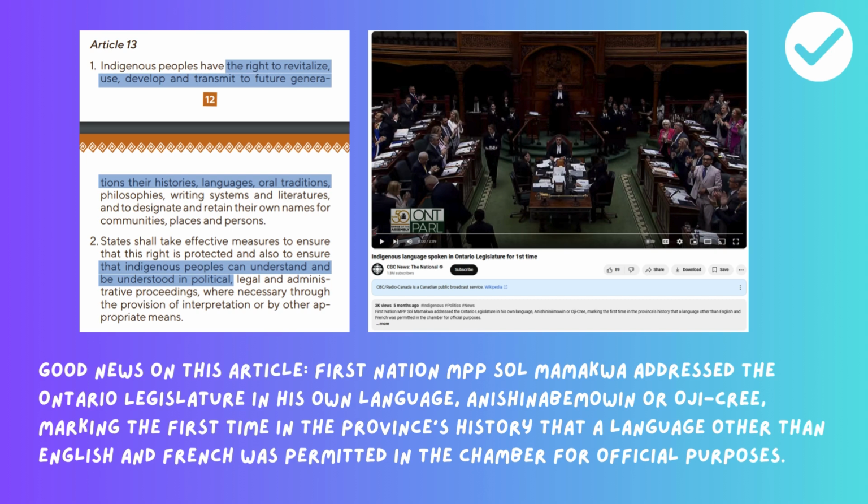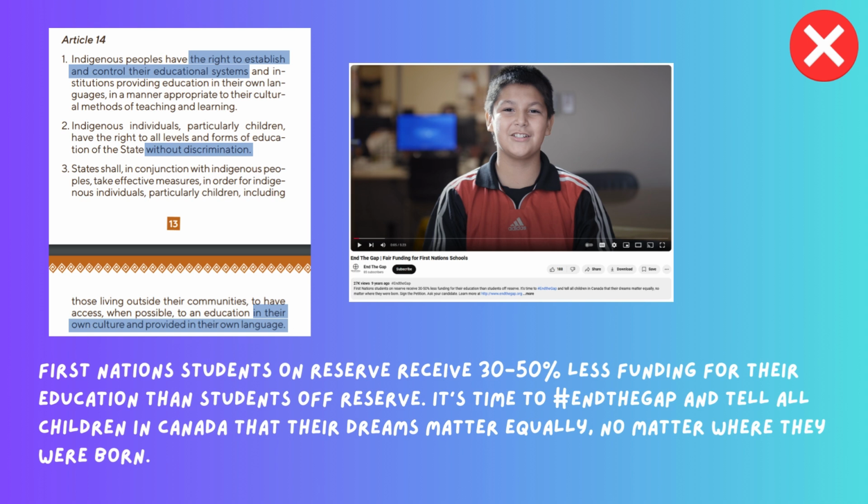First Nation MPP Sol Mamakwa addressed the Ontario Legislature in his own language, Anishinaabe or Ojibwe, making the first time in the province's history that a language other than English and French was permitted in the chambers for official purposes. Article 14. Indigenous peoples have the right to establish and control their educational systems and institutions